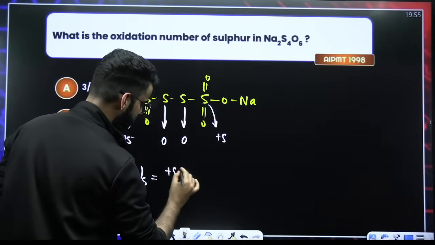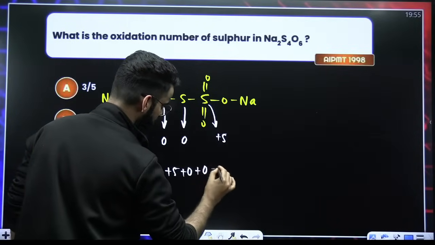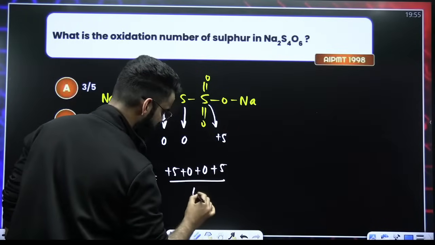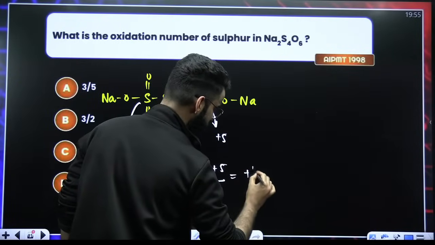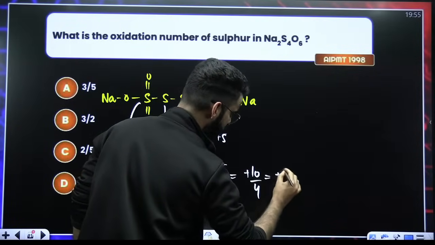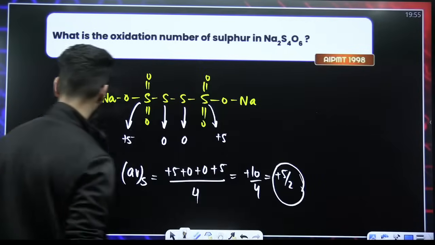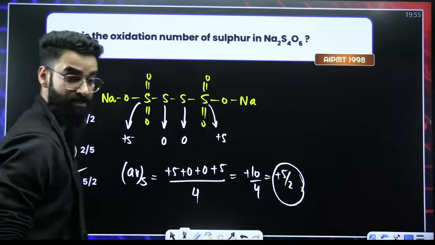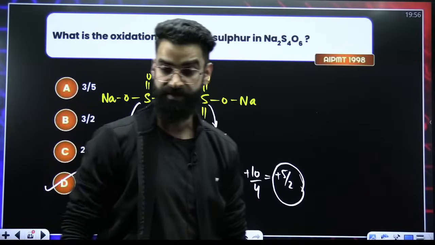So if I ask you to calculate the average oxidation state of sulfur, it is going to be +5, +0, +0, +5 divided by, there are 4 sulfur atoms. So it's going to be +10 divided by 4. The value is nothing but +5/2. So +5/2 is going to be the average oxidation state of sulfur in Na2S4O6.